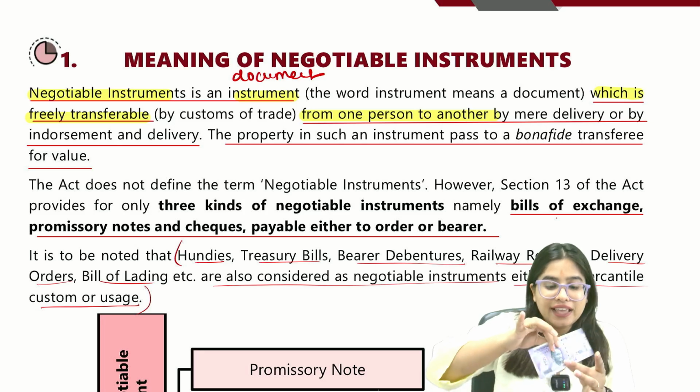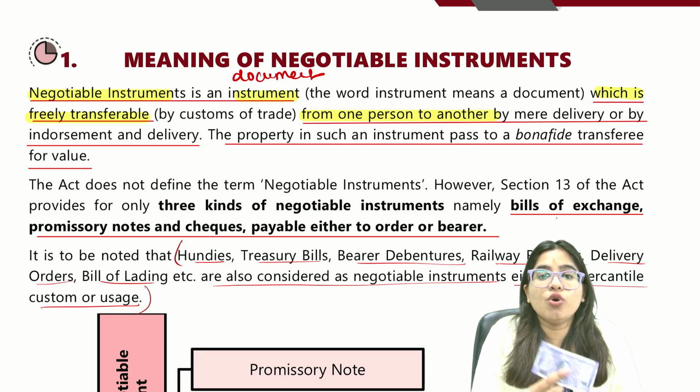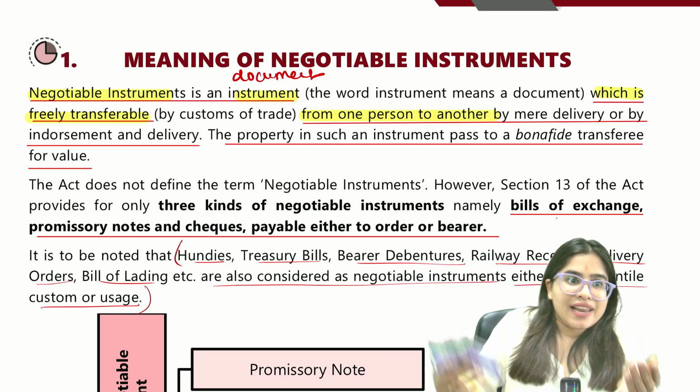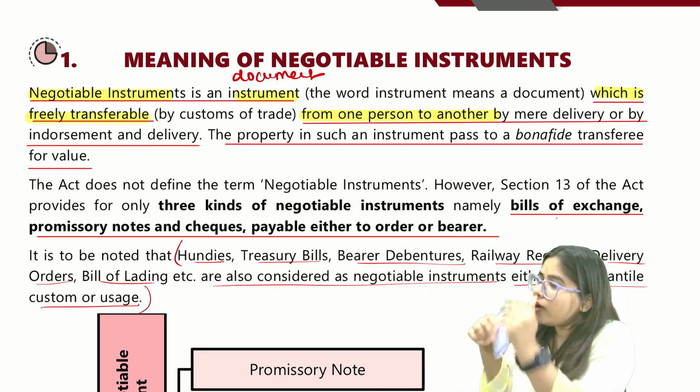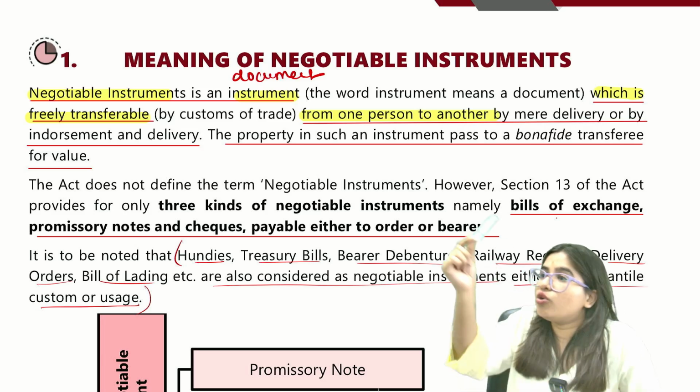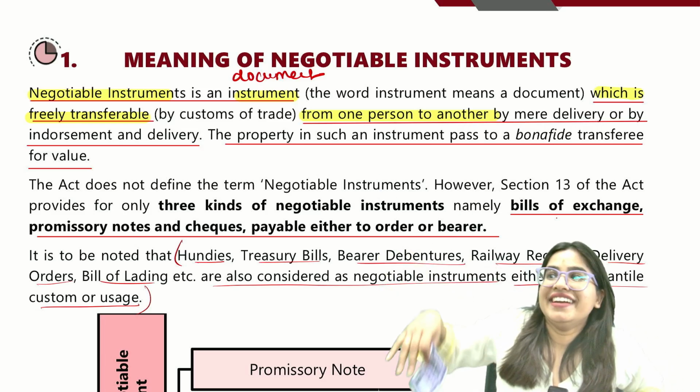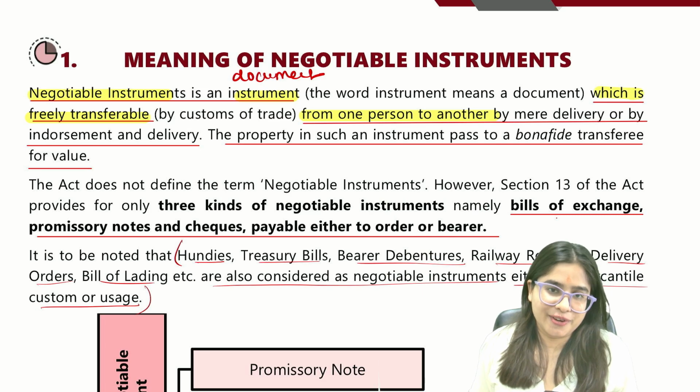For example, if I give this 100 rupees note to Mr. A, let's say there is Mr. A. Oh, Mr. A, hello. I give this 100 rupees note to Mr. A, then it will become Mr. A's 100 rupees. Are you understanding?